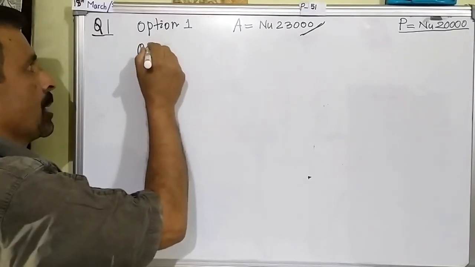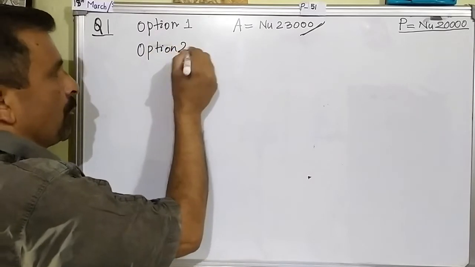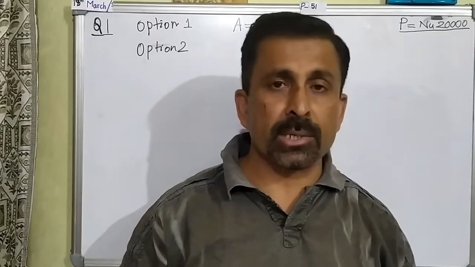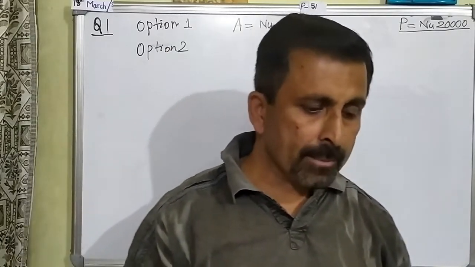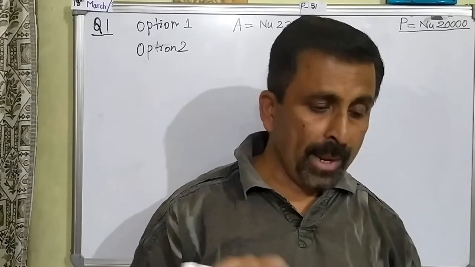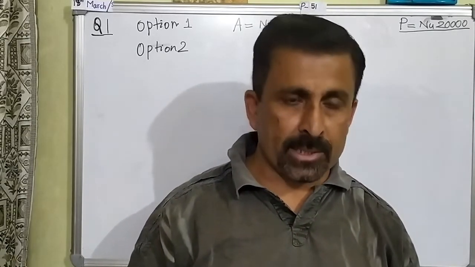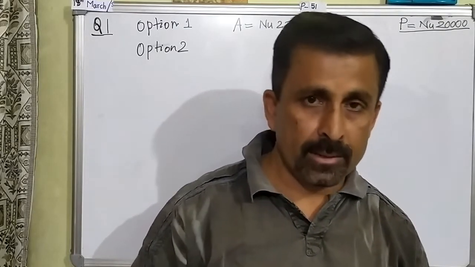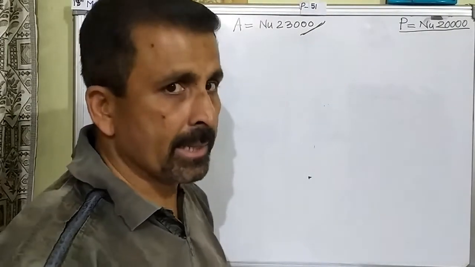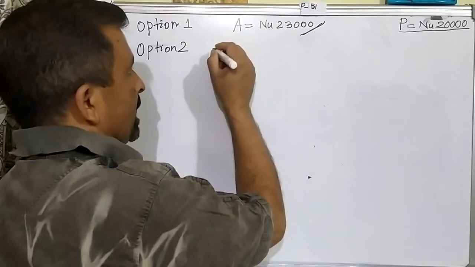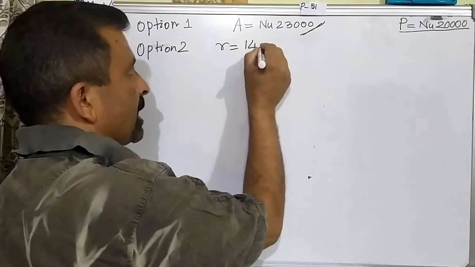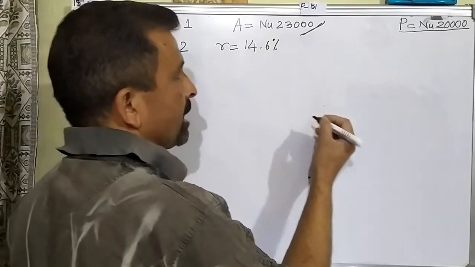Now we will move on to option number 2. What does option 2 say? Option 2 says to pay off the loan at the end of 1 year at an interest rate of 14.6% per annum compounded semi-annually. You are going to pay the loan at a rate of 14.6% at the end of 1 year, and the condition is the rate is compounded semi-annually. The interest is calculated, compounded, semi-annually. So from here we understand the loan is the same, and the rate is going to be 14.6%.